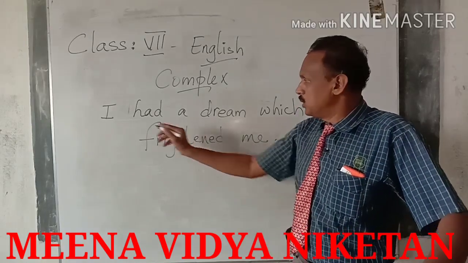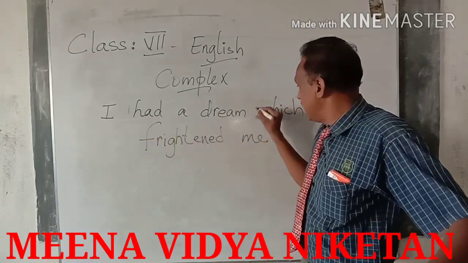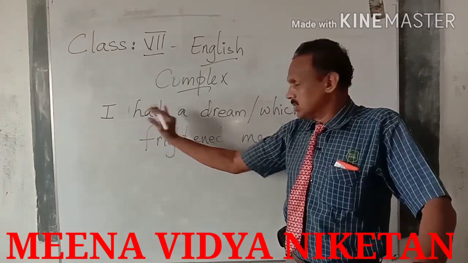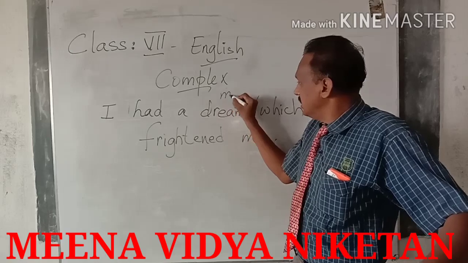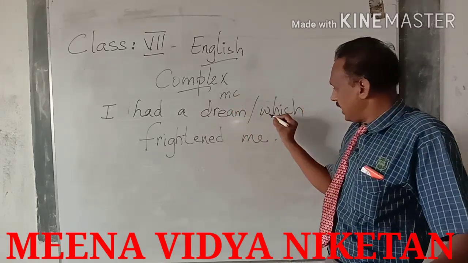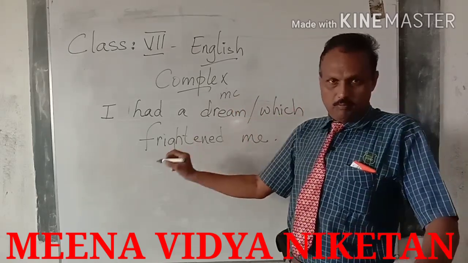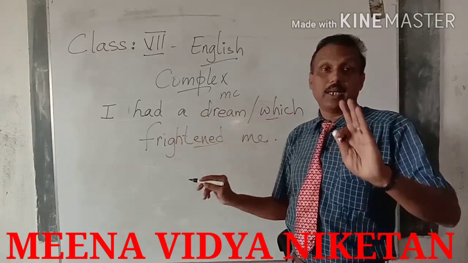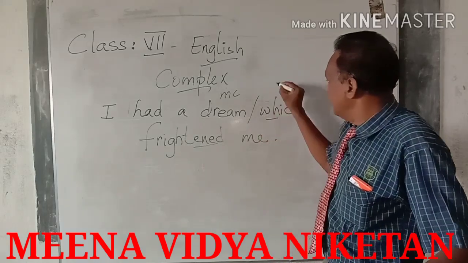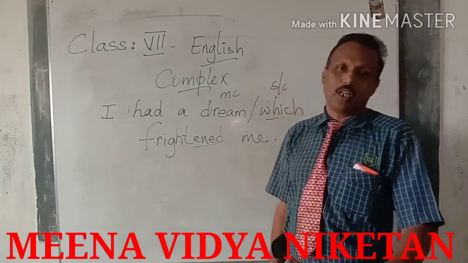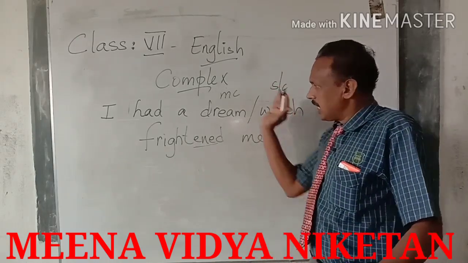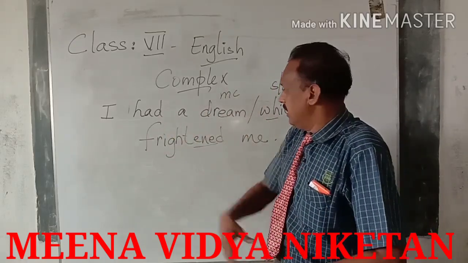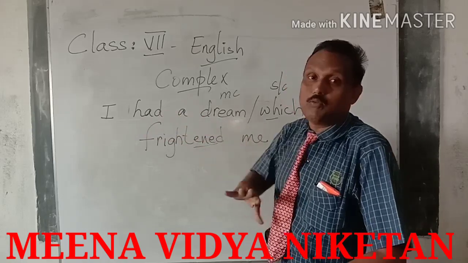Now, I think you will be able to identify very clearly. I had a dream. When you break this sentence, this has a verb. This gives you complete meaning, and this is the main clause. Whereas the rest of the sentence, which frightened me, you have the verb, you have the subject, but it does not give you complete meaning, and this one we call the subordinate clause. When you join the subordinate clause with the main clause, it will give you the full meaning. I had a dream which frightened me.